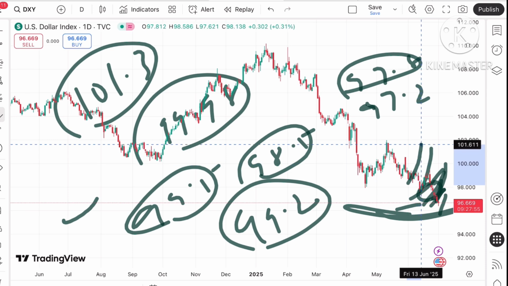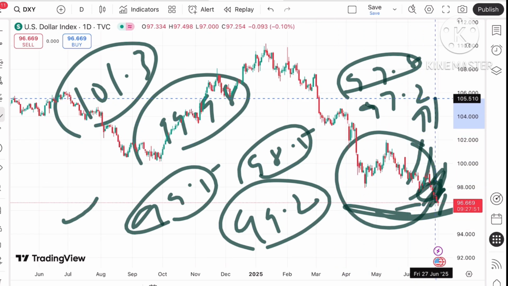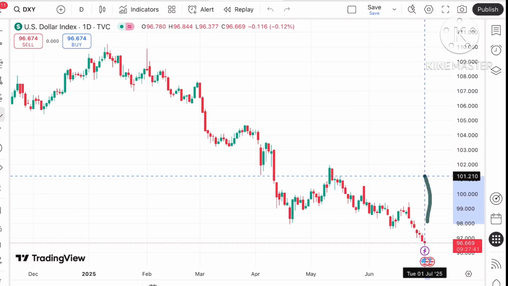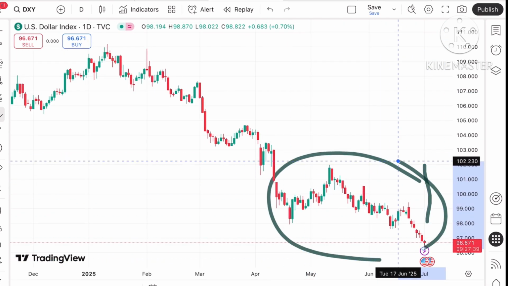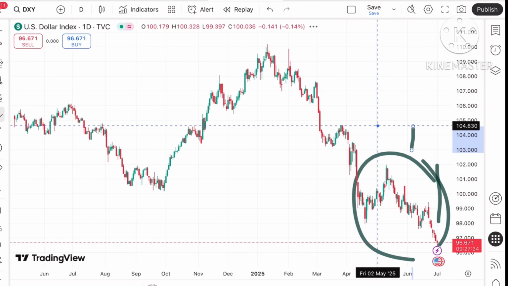Okay, and if the price goes up this level, the probability of going towards 102 will be there, and then if the price sustains above this level, a further up. Once it starts going above this level 102, the probability is high it will move out of this zone, and a probability of touching 103.5, and then a level of 104.6.